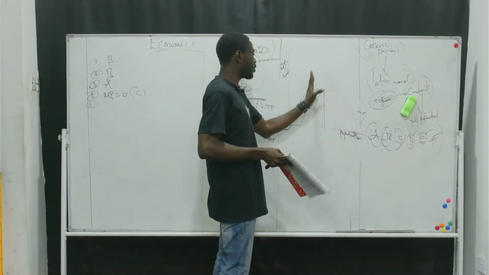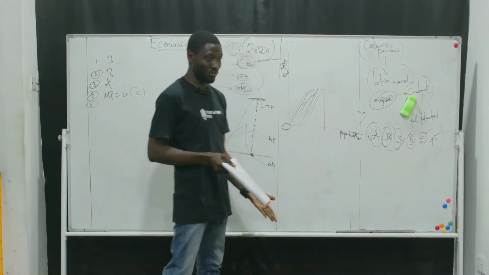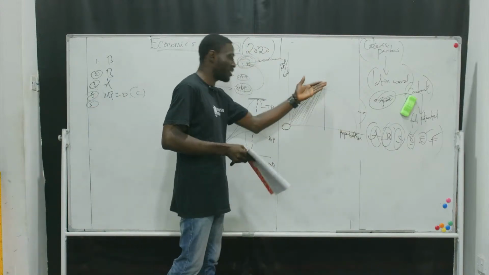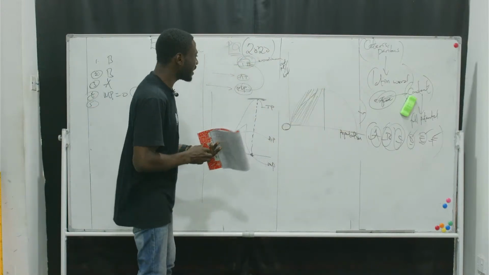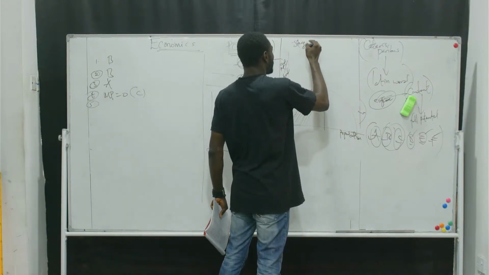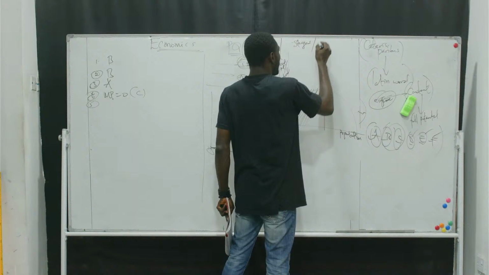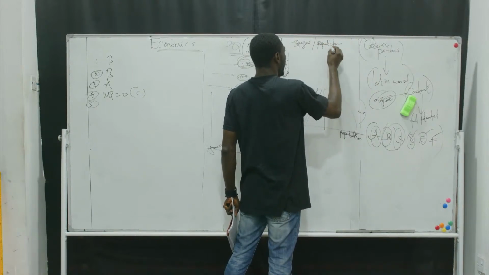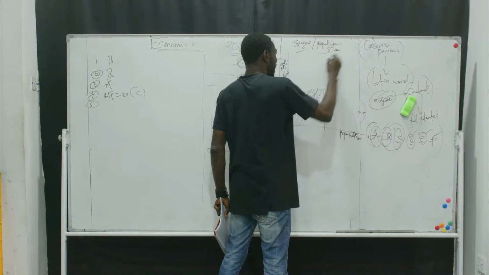So this question is regarding population. What do I know about population? I know that this graph is telling me about the stages of population or the population size.